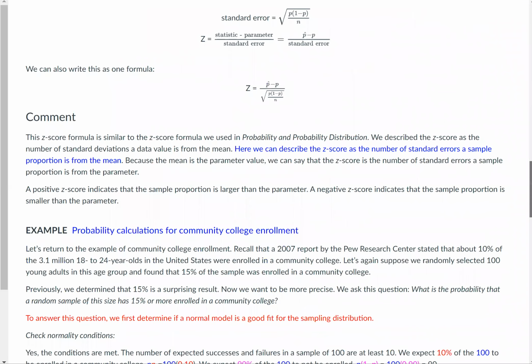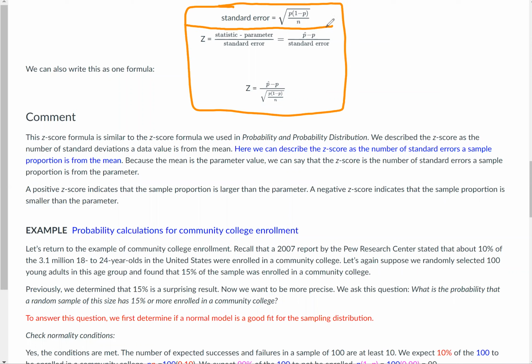Okay, so these are good. Maybe write these in your notes if you haven't already. We've seen them on previous pages, I believe. Standard error, on the previous page. The standard error is the square root of p multiplied by 1 minus p all over n. So make sure you do that calculation inside the square root first until it's one number. Multiply p by 1 minus p, whatever you get from that, divided by n, and whatever you get from that, then take the square root.